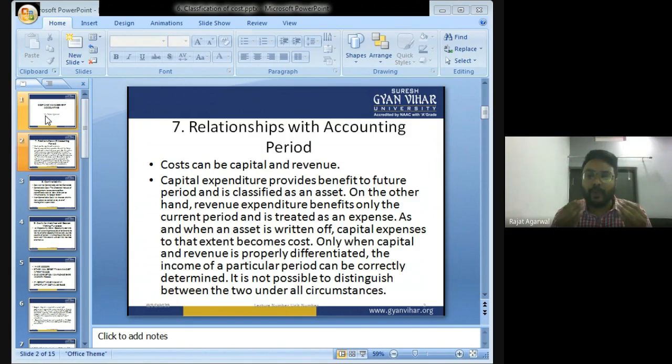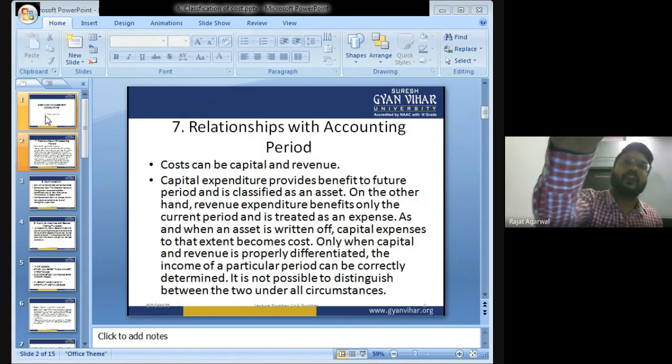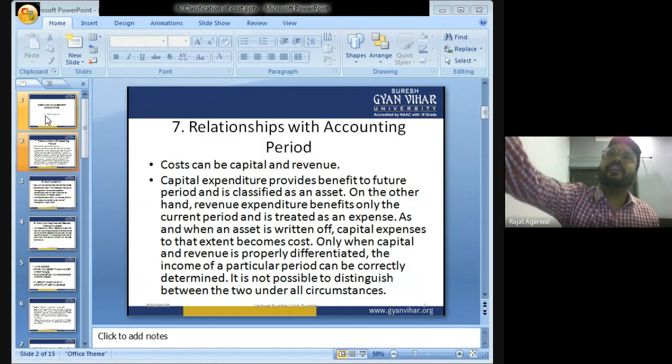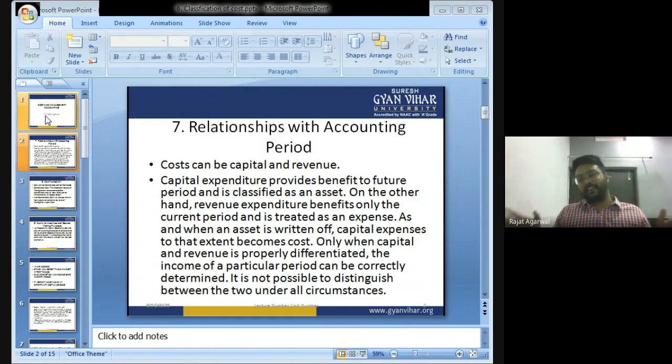I will sell the music system in the market and earn the profit. So the expense of the factory building of 10 crore rupees is also a capital expenditure.